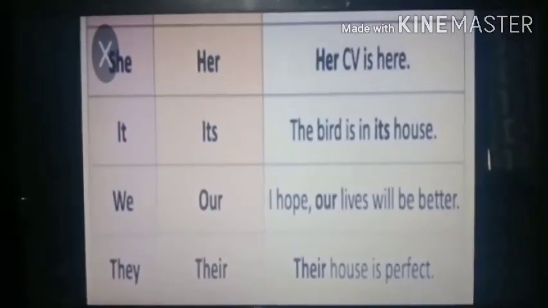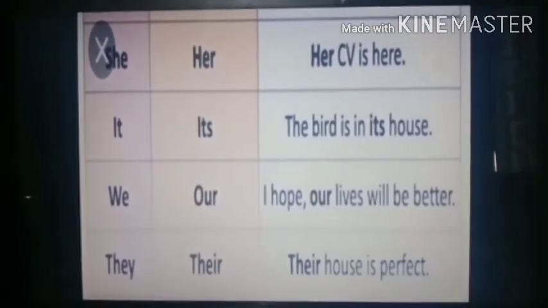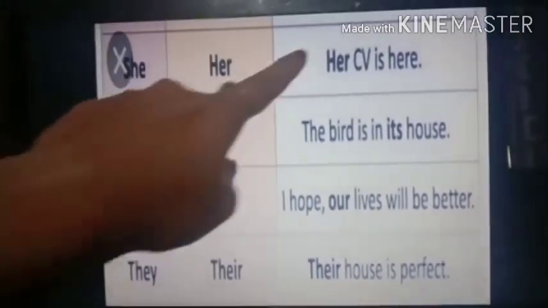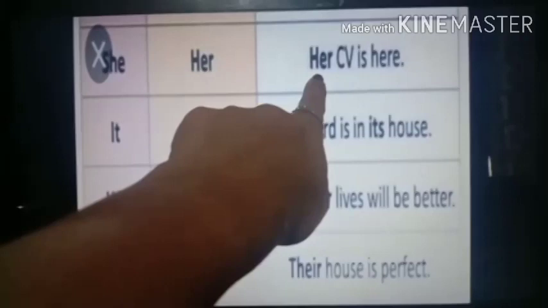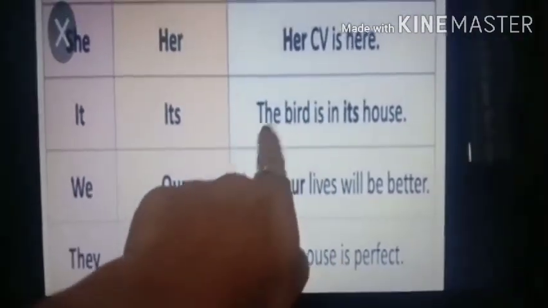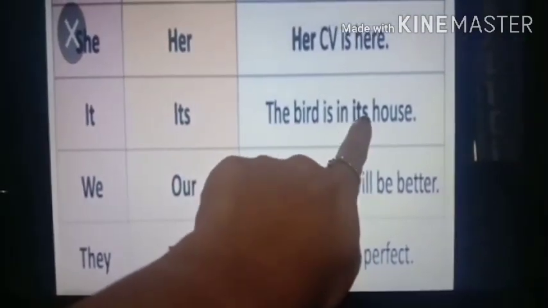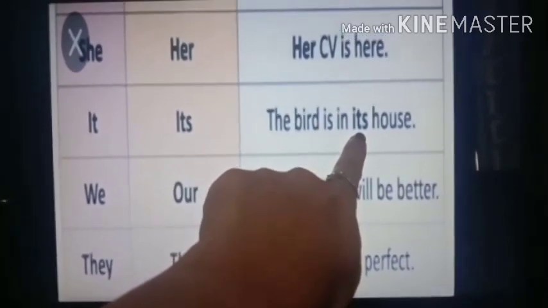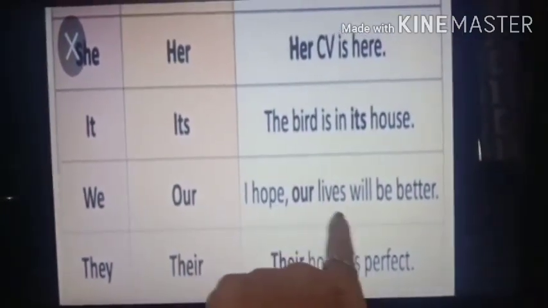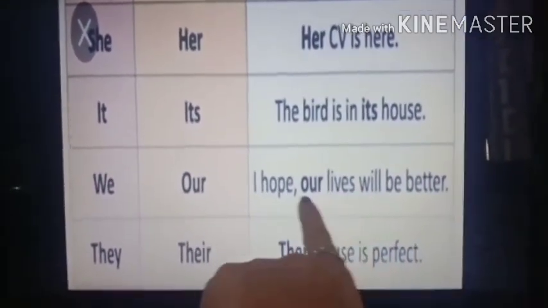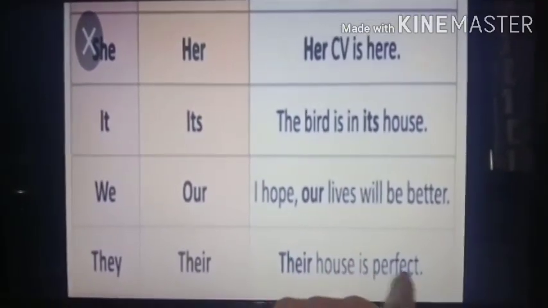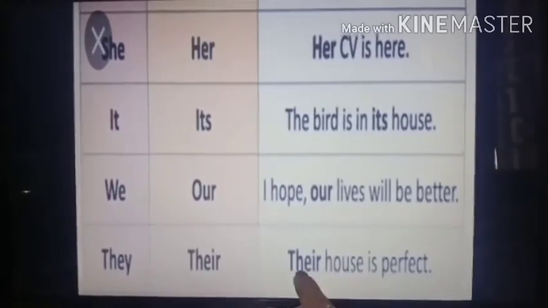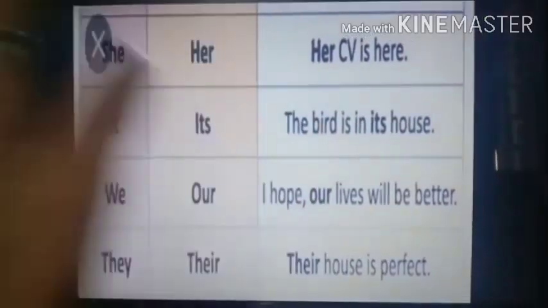Okay, now see this table. Here also possessive pronoun examples are given. Her CV is yours. So whose CV is it? Her. So her is a possessive pronoun. The bird is in its house. Whose house? Its house. So its is a possessive pronoun. I hope our lives will be better. Whose lives? Our. So our is a possessive pronoun. Their house is perfect. Whose house? Their house. So their is a possessive pronoun.